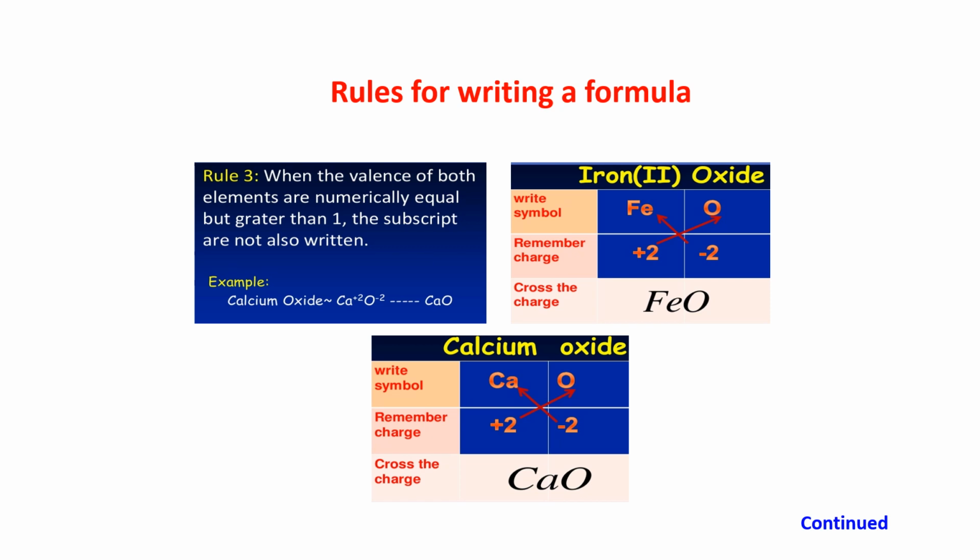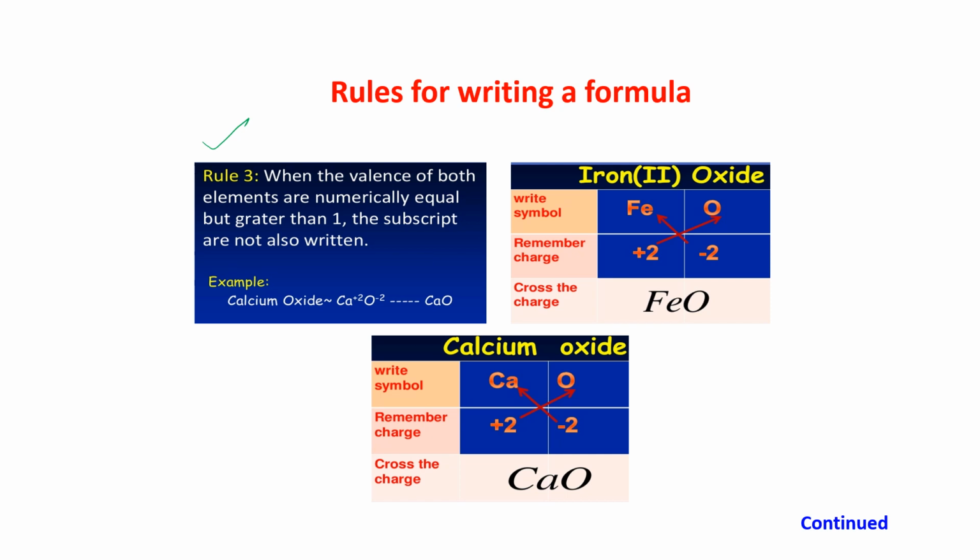Now, the next rule is when the valencies of both elements are numerically equal but greater than 1. It is not only 1, but they have the same value, both the elements. Then also we are not writing the subscript. How? I am just showing it to you.